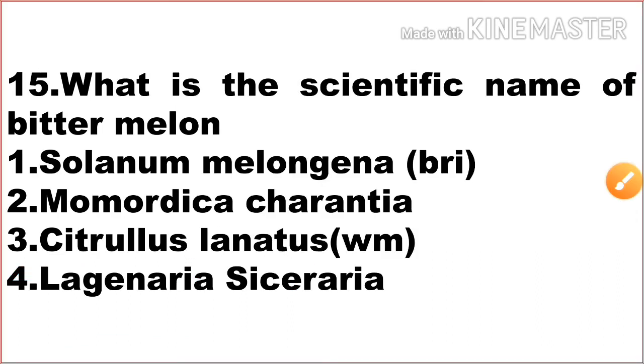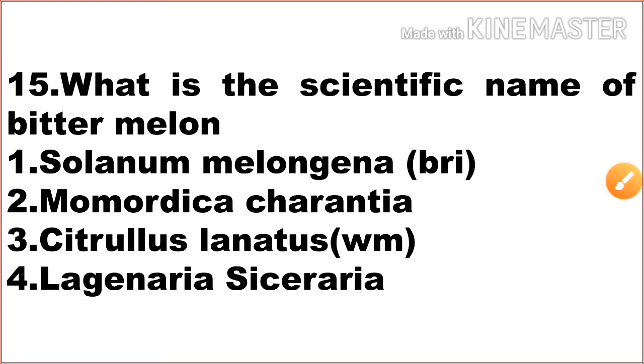The next one, what is the scientific name of bitter melon? Option 1 Solanum melongena, option 2 Momordica charantia, option 3 Citrullus lanatus, option 4 Lagenaria siceraria.